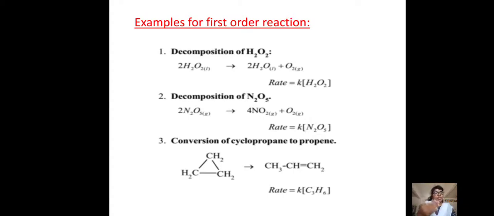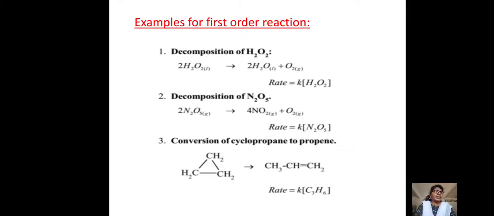And here are some more examples for the first order: N2O5 gives 4NO2 plus O2. That is also an example for first order, and the conversion of cyclopropane also comes under first order reaction. These three are the examples for the first order reaction.